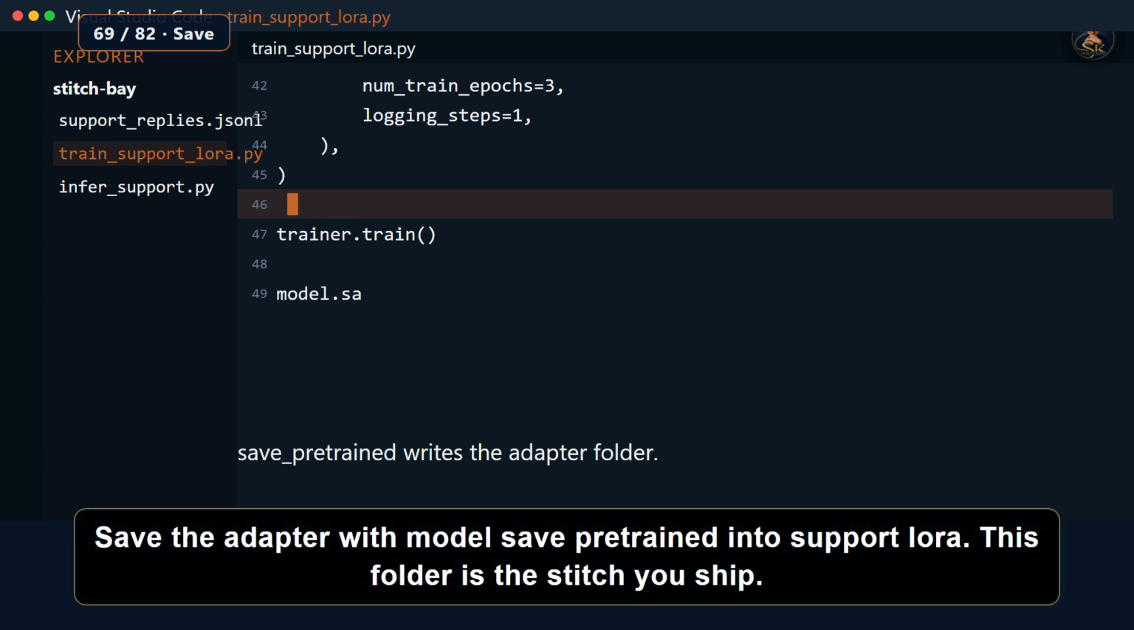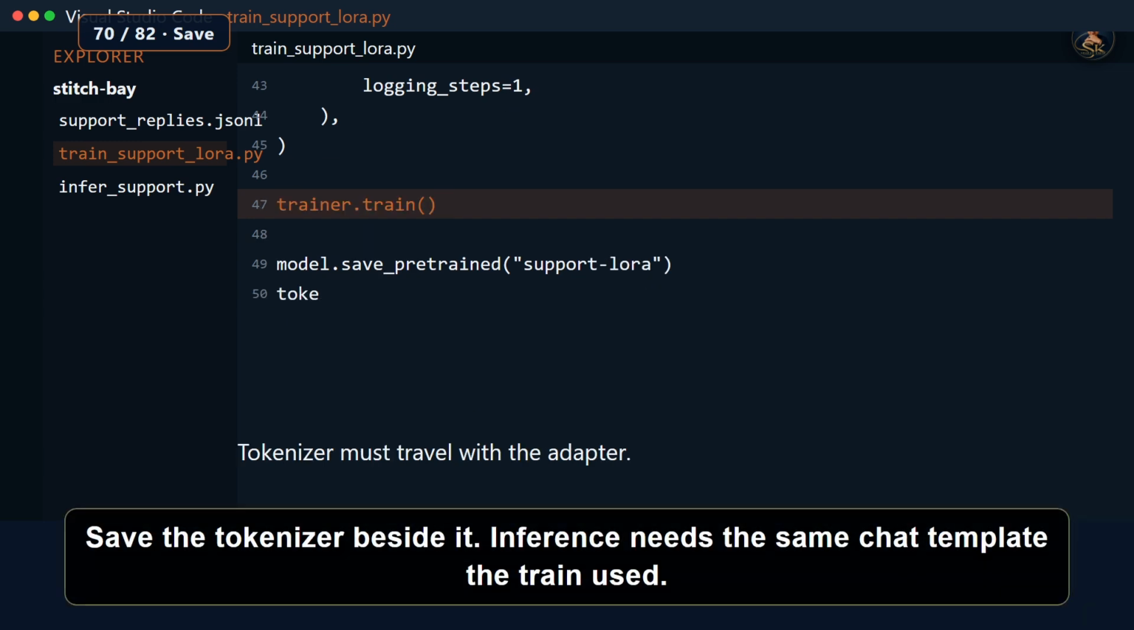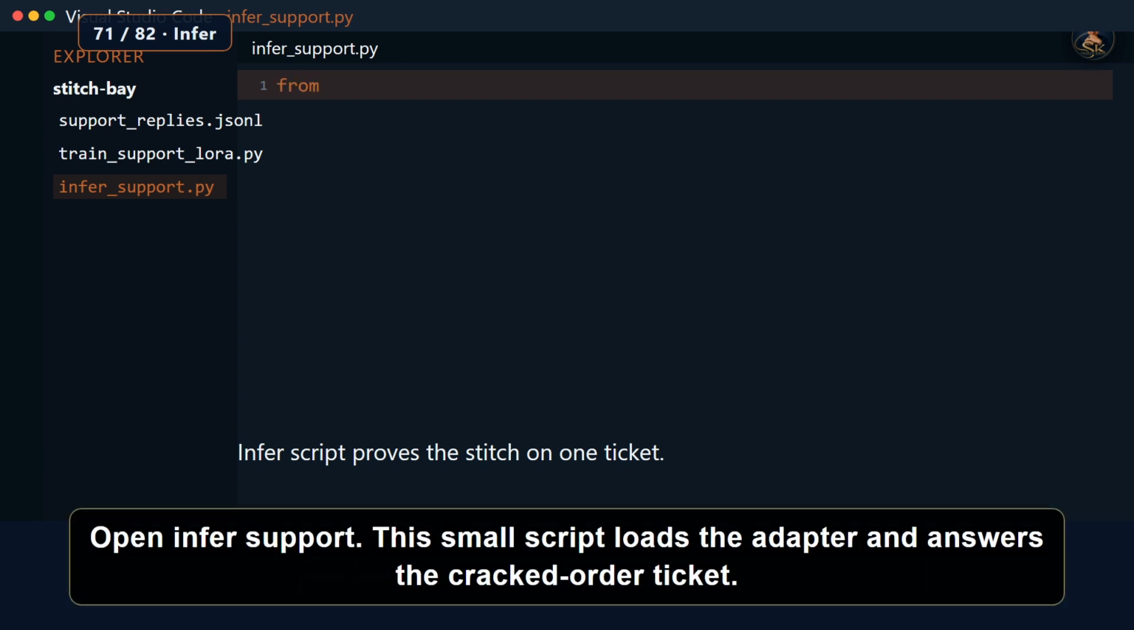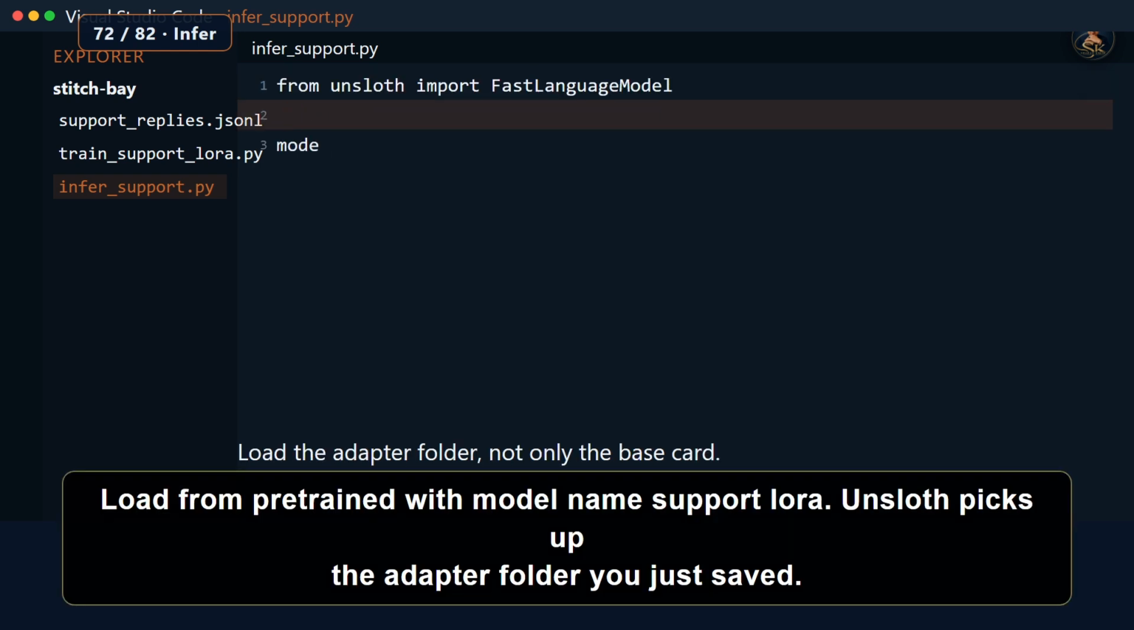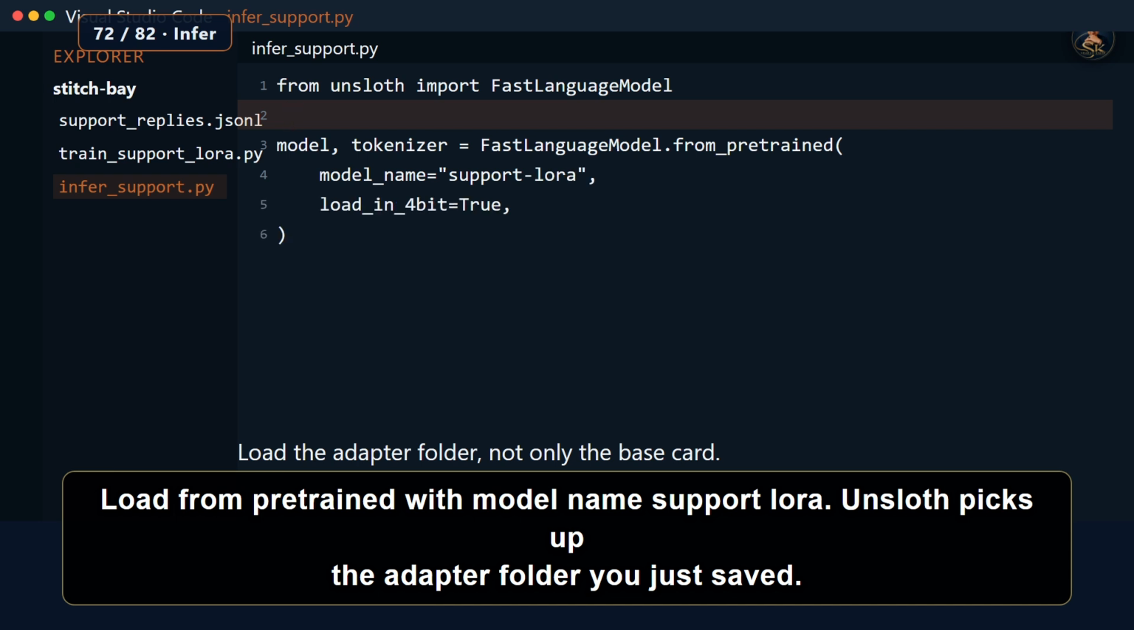Save the adapter with model.save_pretrained into support_lora. This folder is the stitch you ship. Save the tokenizer beside it. Inference needs the same chat template the training used. Open infer_support. This small script loads the adapter and answers the cracked order ticket. Load from_pretrained with model name support_lora. Unsloth picks up the adapter folder you just saved.